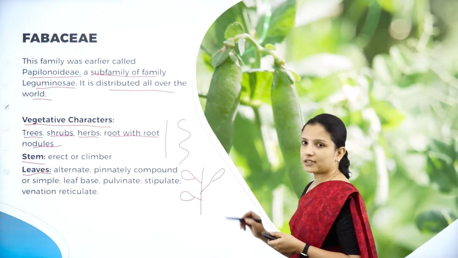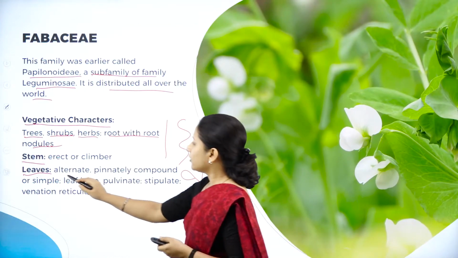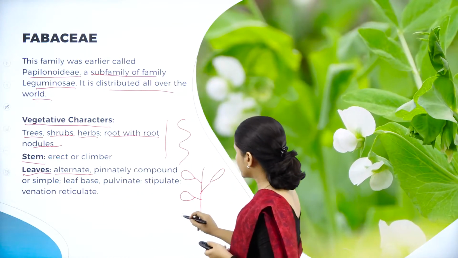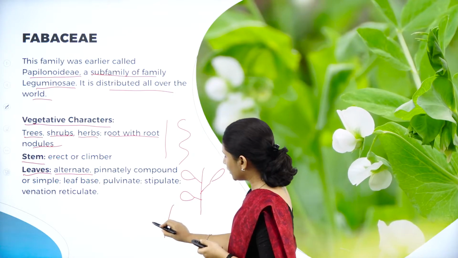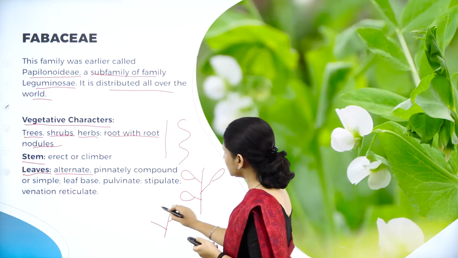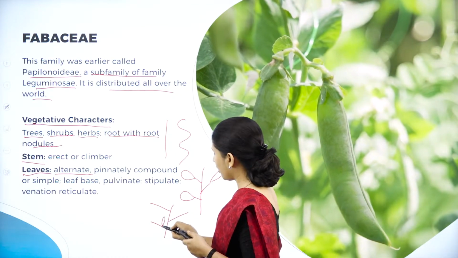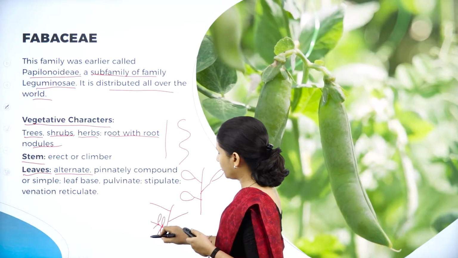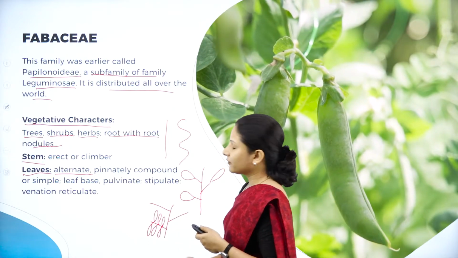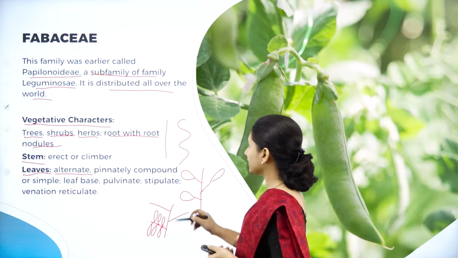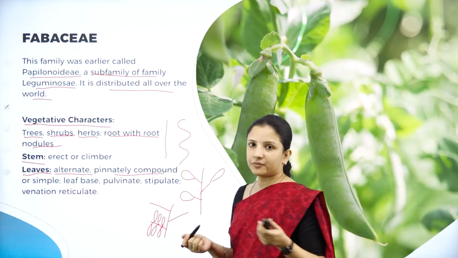So there is alternate leaf arrangement, and also they are pinnately compound, that is they are made up of, so they have alternate leaf arrangement like this, and when we look at the leaf, they are pinnately compound. So they are pinnately compound. So this is one of the characteristic features. They are pinnately compound, or sometimes they can be simple.